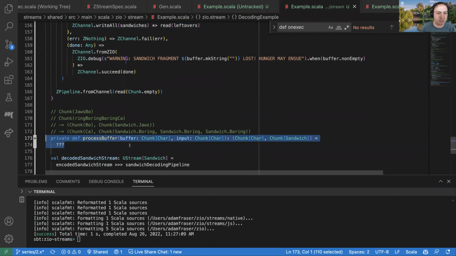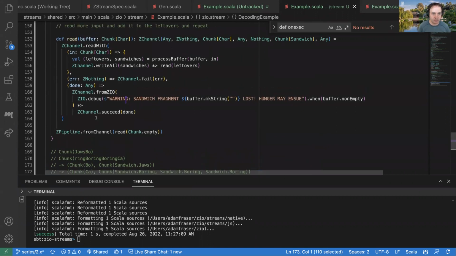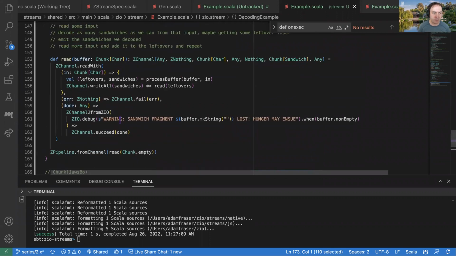But the neat thing now is that process buffer doesn't actually know anything about streams or channels. It's just a character decoding thing that you might get in a coding interview, and you can replace these with lists. This is just a Scala standard library thing, or just a programming thing in general, that doesn't involve anything fancy. So we'll go through and implement this, but that's a nice thing about this pattern.